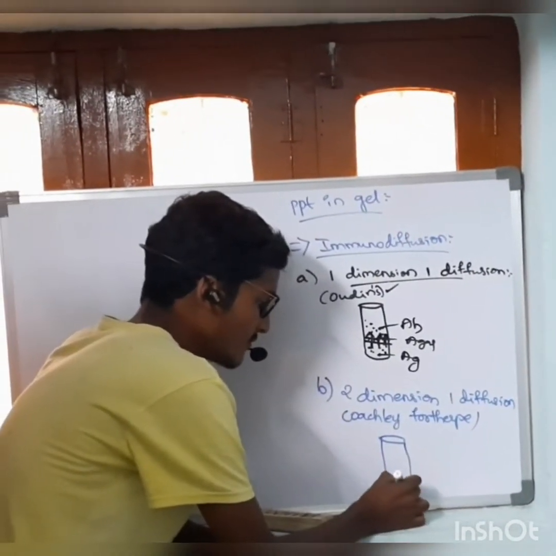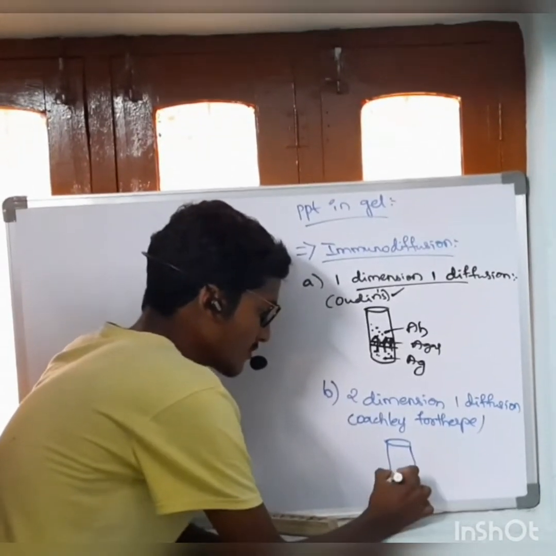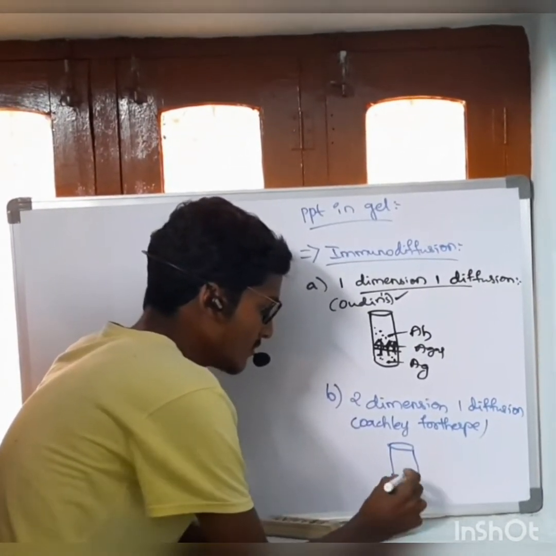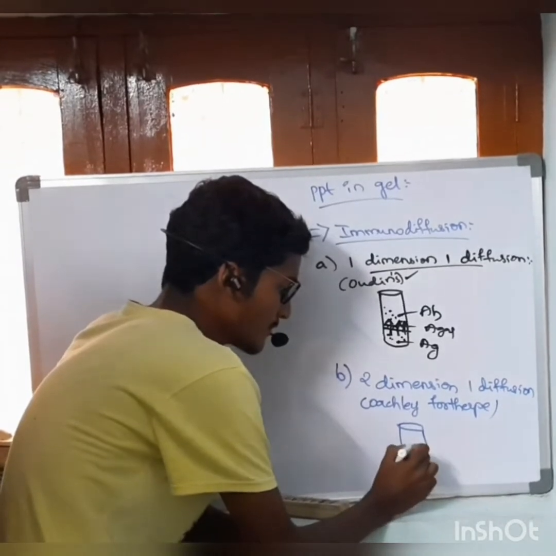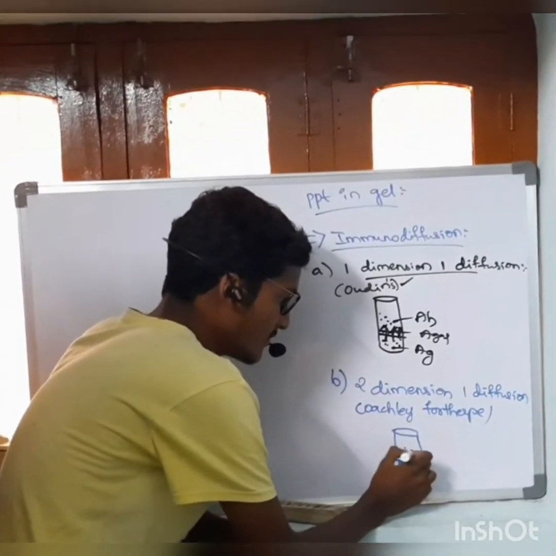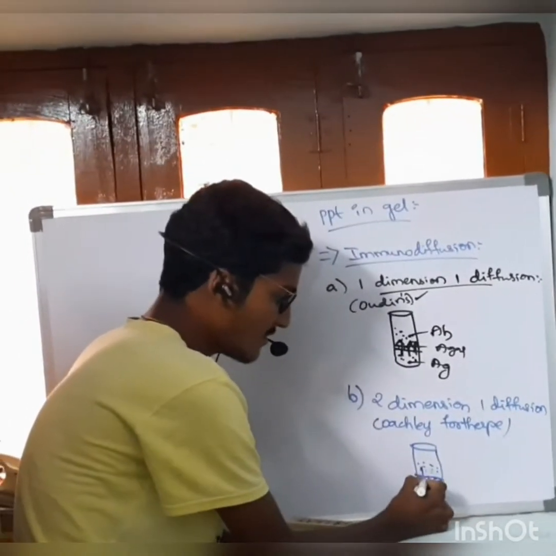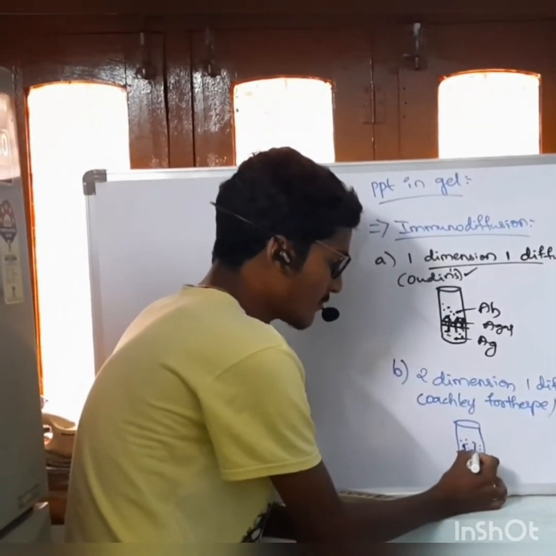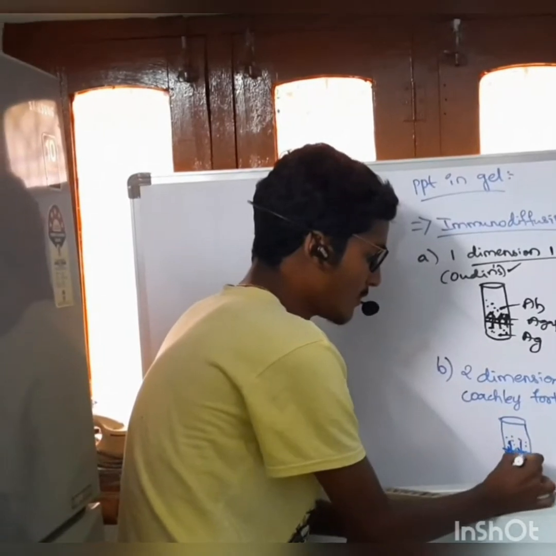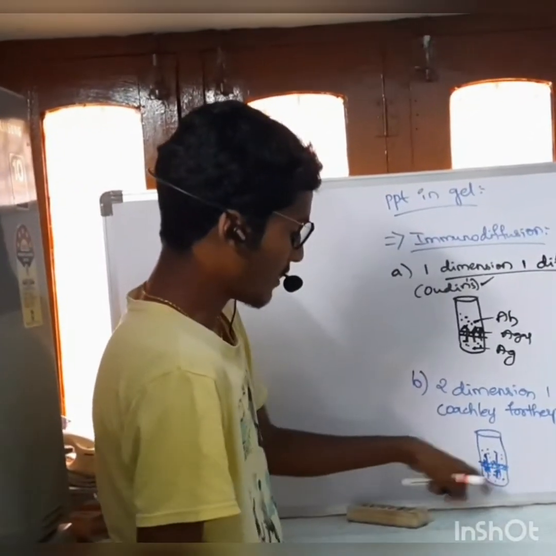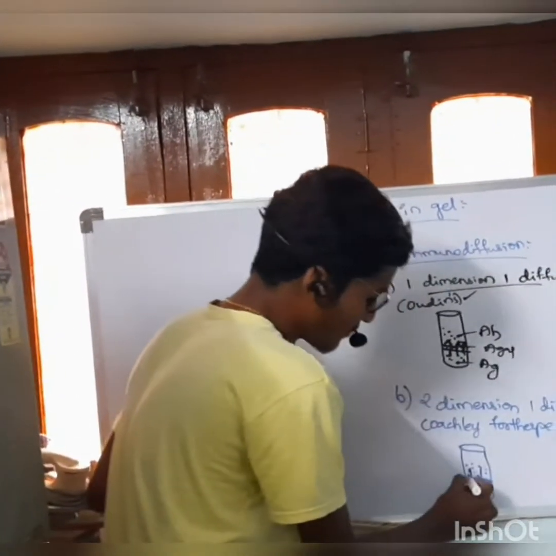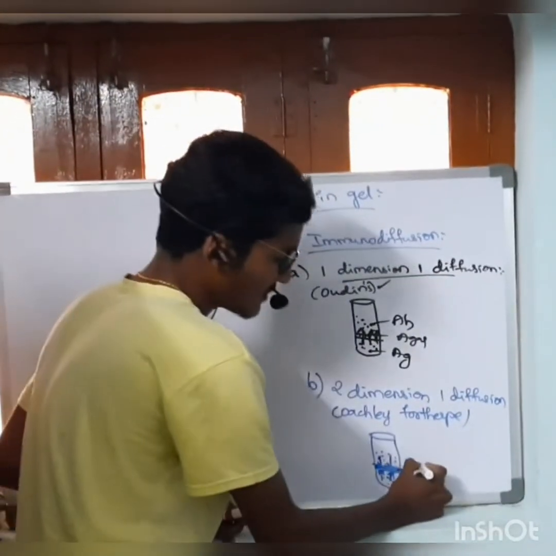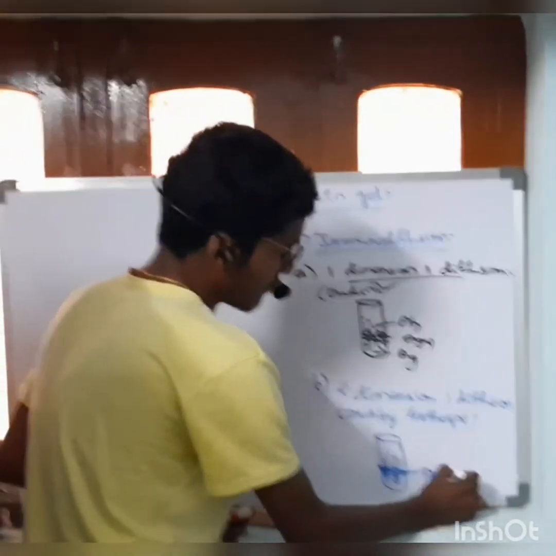Antigen is added, then agar gel, and then antibody is added. Here the antigen comes near the agarose gel and the antibody comes near the agarose gel, and in the agarose gel there is a formation of a PPT band.